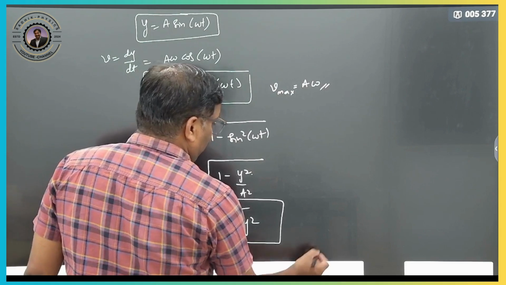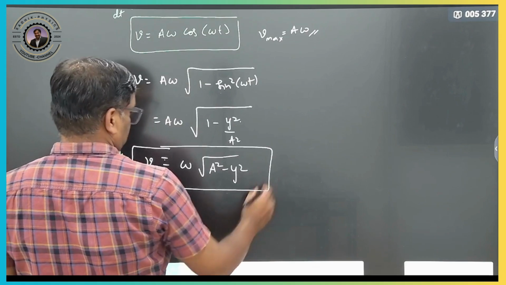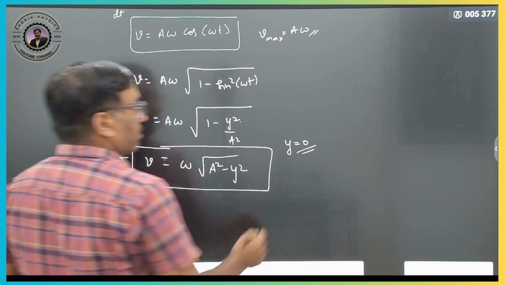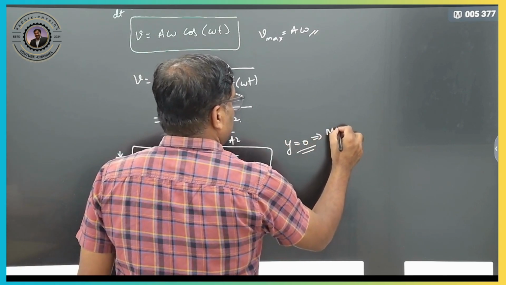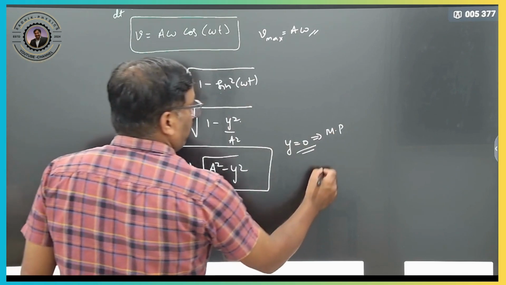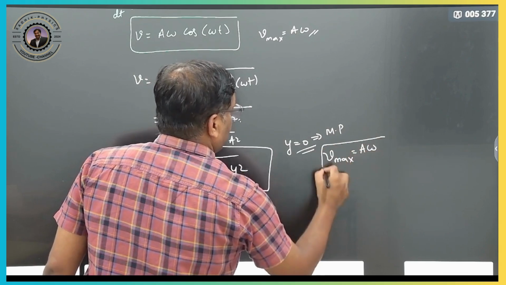Here, when will the velocity be maximum? When y is equal to 0. Y equal to 0 means what? The mean position, displacement is 0. Therefore at the mean position, substitute, and the v value will be maximum, that is nothing but a omega. You will get it. Clear?